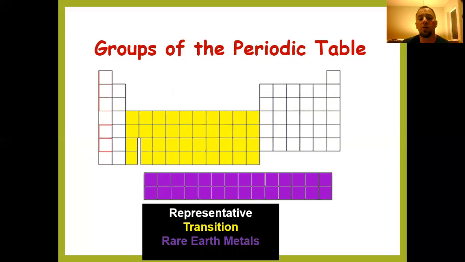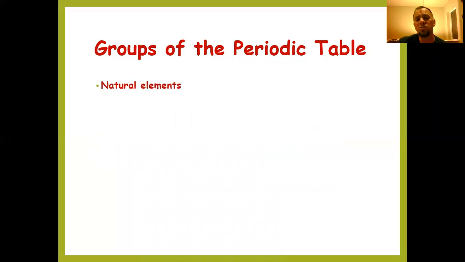Okay, so we can take a look here. The white boxes on our periodic table are representative. Those are S and P block elements. Our yellow block here is our D block, known as the transition metals. And then on the very bottom of the periodic table, the F block, are the rare earth metals. So let's talk a little bit more about some of these grouped elements.